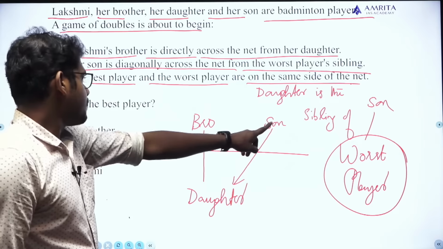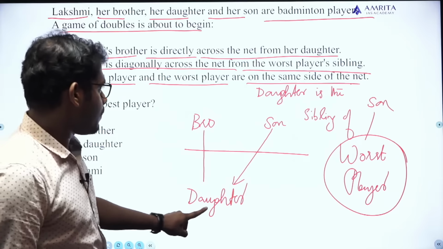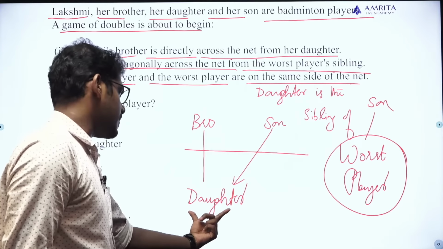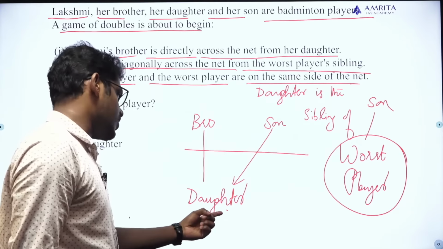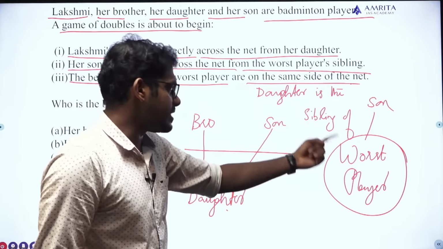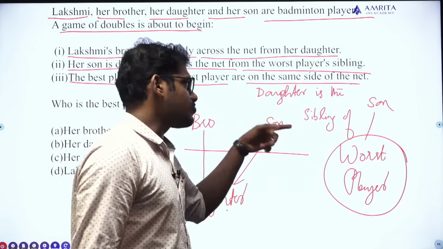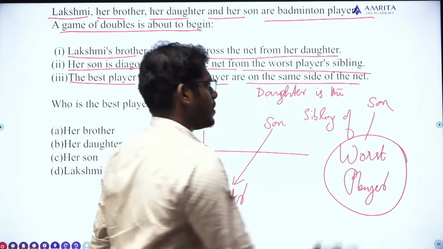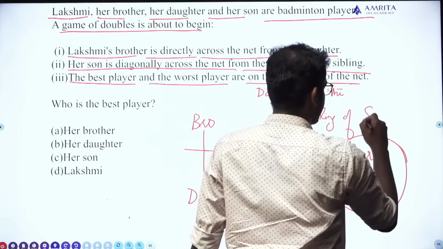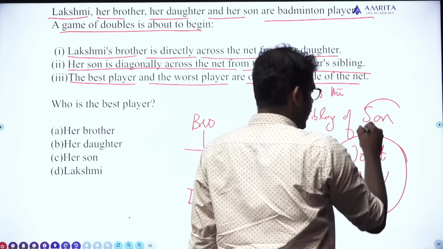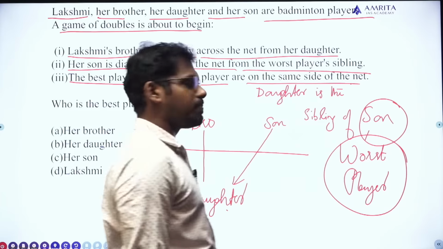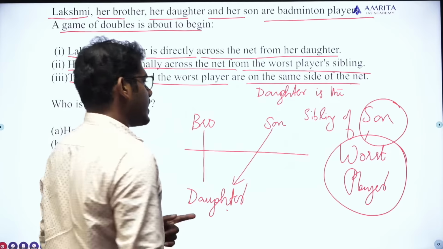The son is diagonally across the net from the worst player's sibling. So son is diagonally across from the daughter, and the daughter is the sibling of the worst player. Actually, daughter is a sibling of whom? Daughter is a sibling of the son. Then we can say that son is the worst player. Okay, so son is the worst player.